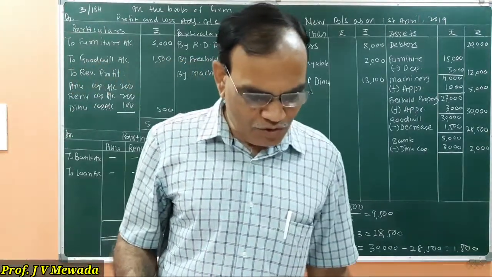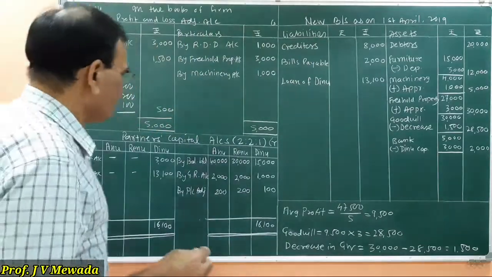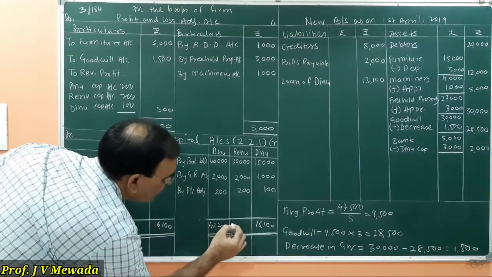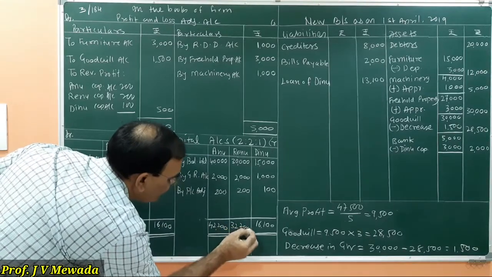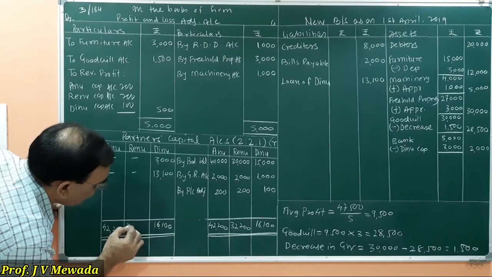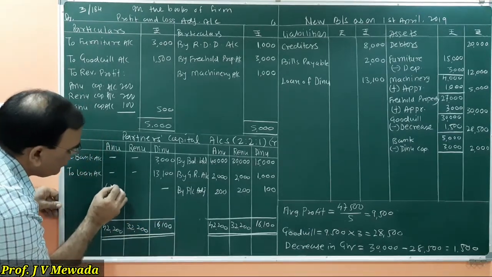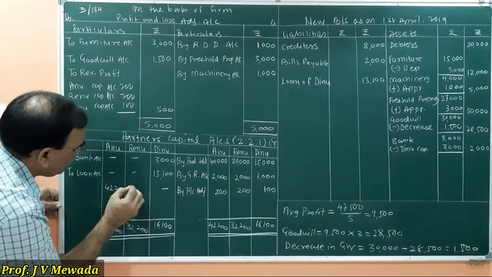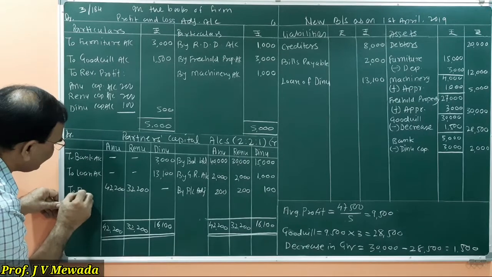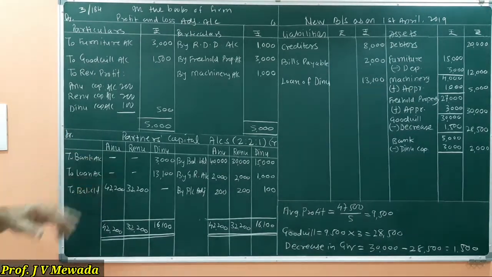And now we are going to close the account of Anu and Renu. 42,200 and 32,200. So these are balances carried down. These are the continuing partners, Anu and Renu.